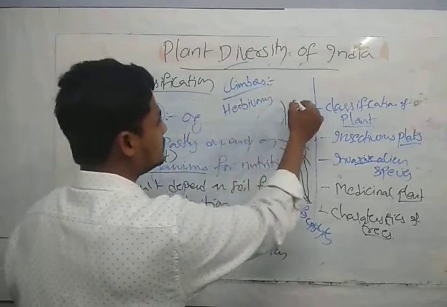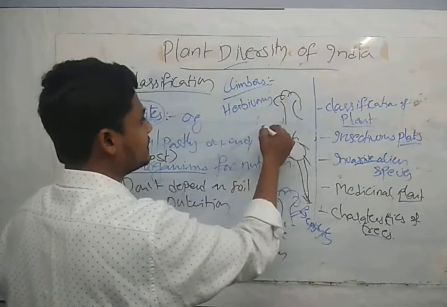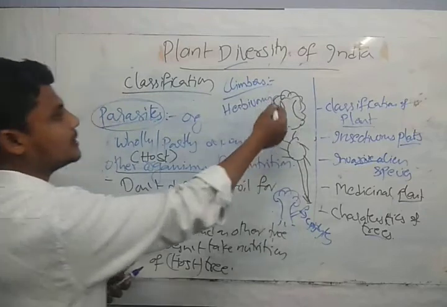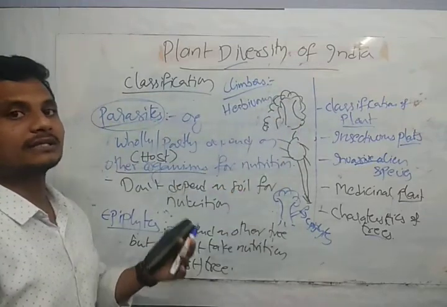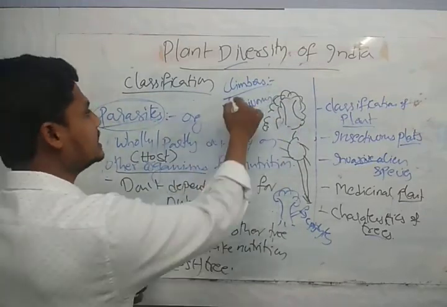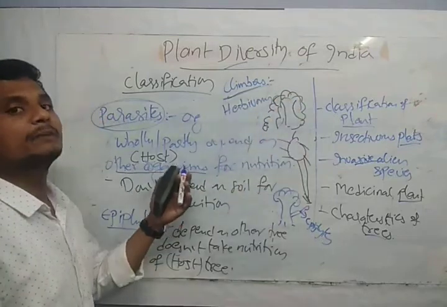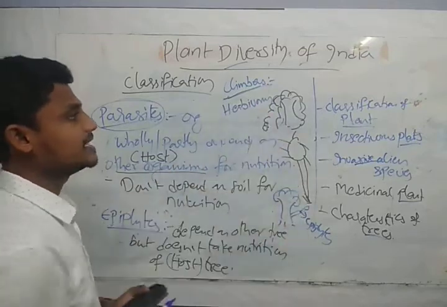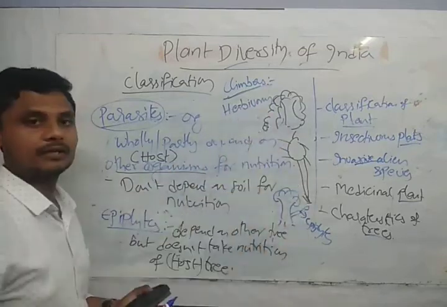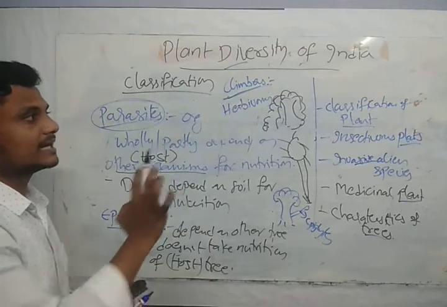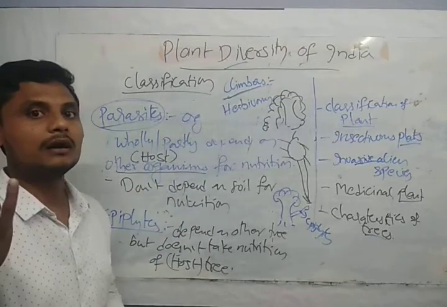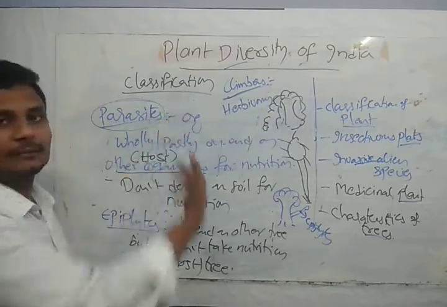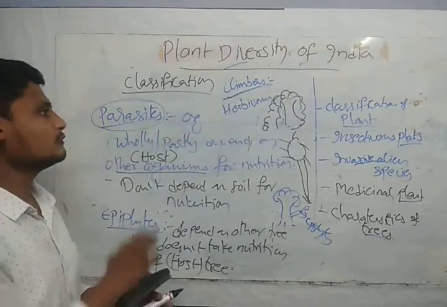So guys, if we have a large tree, these are like climbers, guys. They depend upon this tree for support. That's why they are called climbers. These are herbaceous plants that depend upon the tree or any supportive system for their stability. Okay, they are called climbers. So in the classification of plants, we have discussed what is a herb, what is a shrub, what is a tree, what are parasites, epiphytes, and climbers. Guys, then they will go for the MCQs.